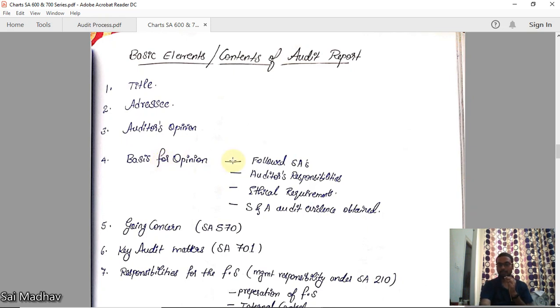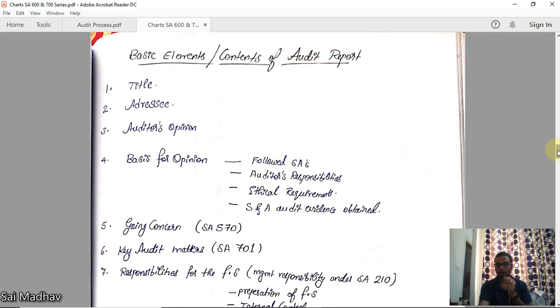You should give the reference to followed SAs. You have followed all the standards on auditing. And what are your responsibilities? As per SA 200, what is your responsibility here? Ethical requirements. Okay, you have maintained the objectivity, independence, and everything. Sufficient appropriate audit evidence obtained. All those things you have to mention here in the basis for opinion paragraph.